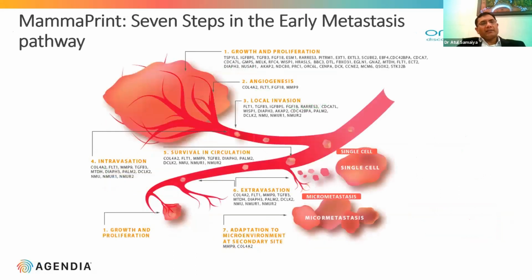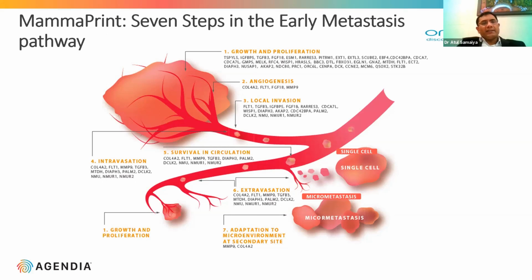So how did they define the 70 genes? We all know metastasis has different steps, and the early metastasis pathway involves 7 steps. Growth and proliferation of the tumor is the first step, and there are certain genes responsible for that. Then angiogenesis, local invasion, then intravasation of the tumor cells, the survival of cells inside the circulation, then extravasation outside, and there is a microenvironment where the tumor is deposited at secondary sites and survives.